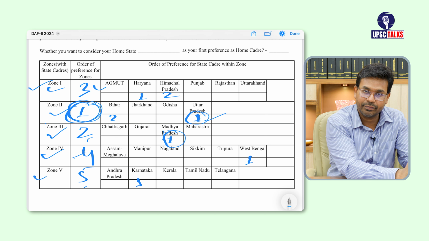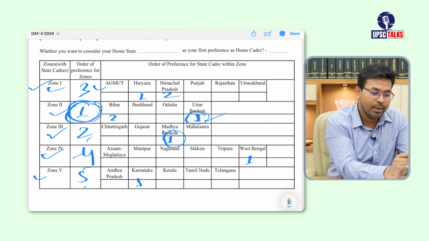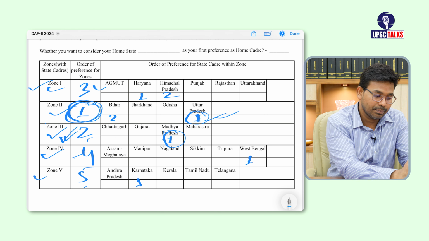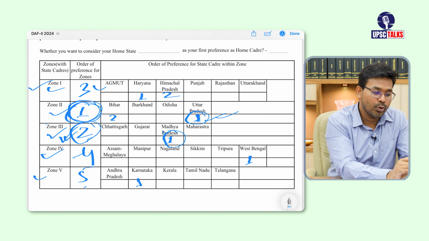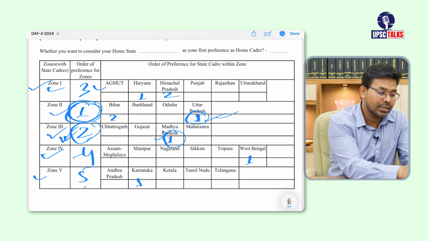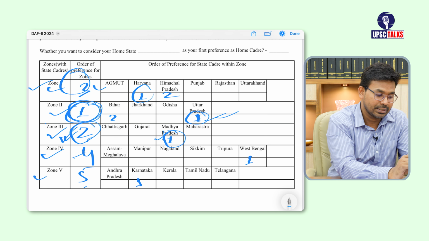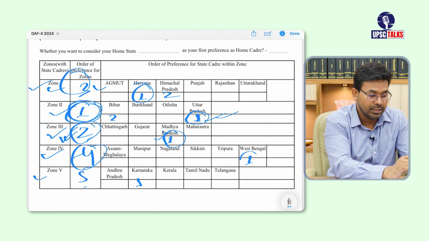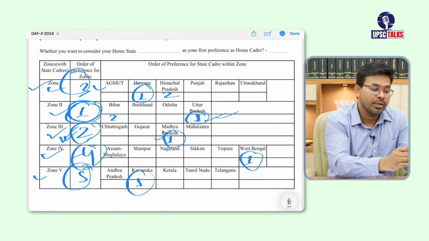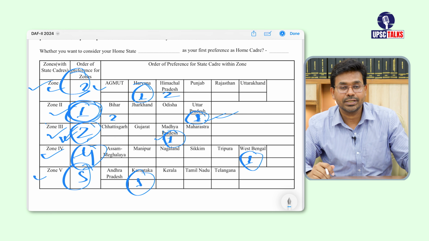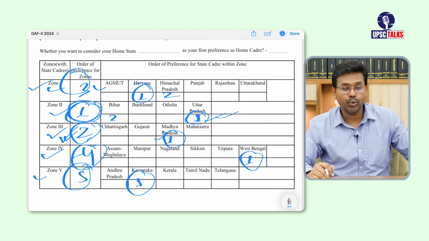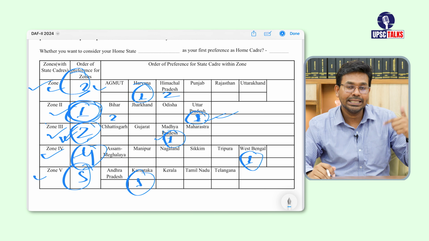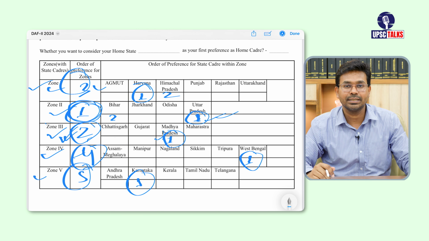This was your first preference of zone. Here you have given first preference as Uttar Pradesh. Then in the second zone, you have to give your first preference. In the third zone you have to give the first preference, right, whichever state you want to give first preference. Then zone 4 first preference, zone 5 first preference. So in each zone you need to fill the first preference first and then go for filling the second preference. In this manner you need to fill all these zones.